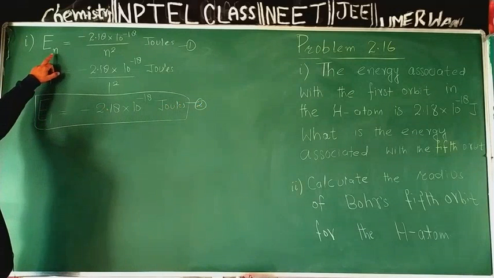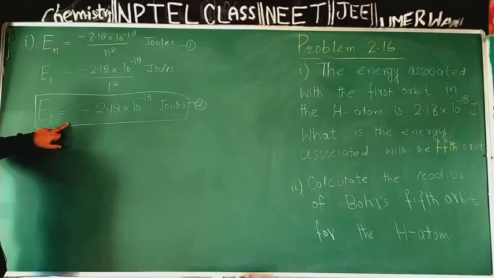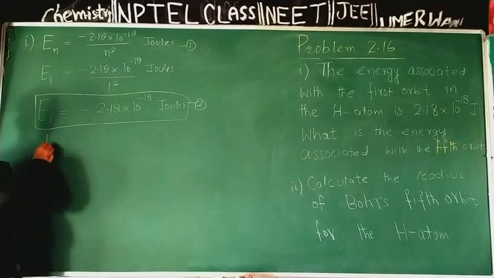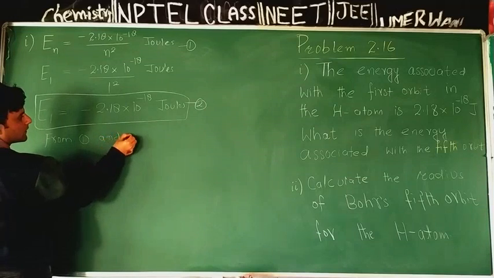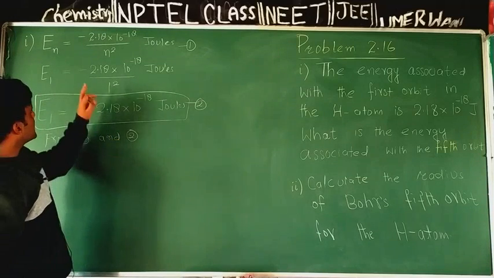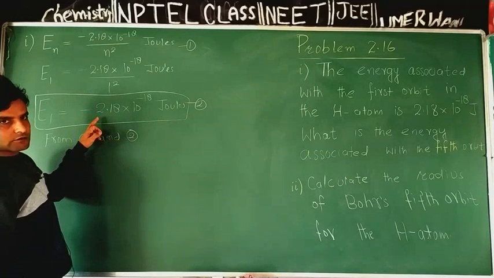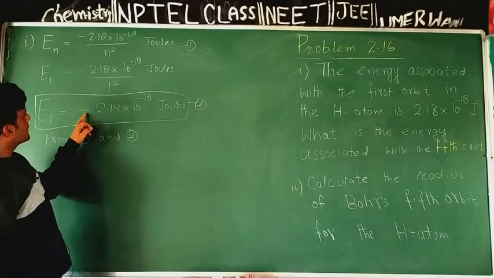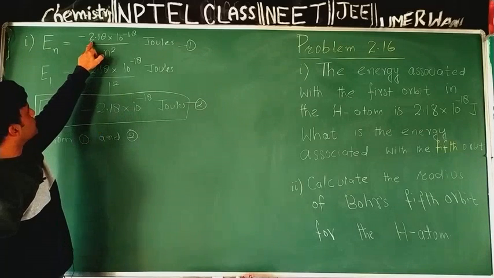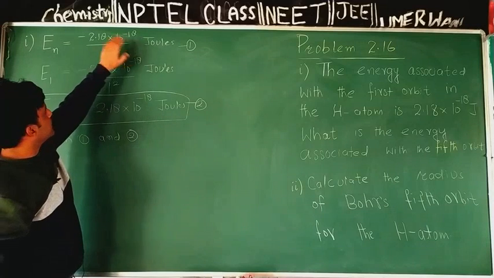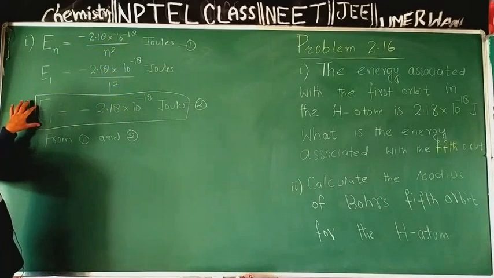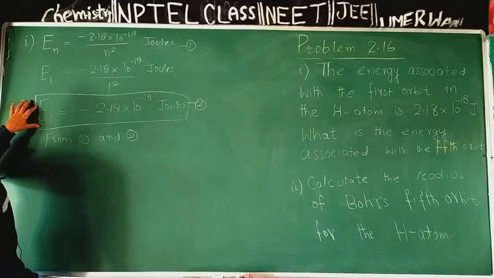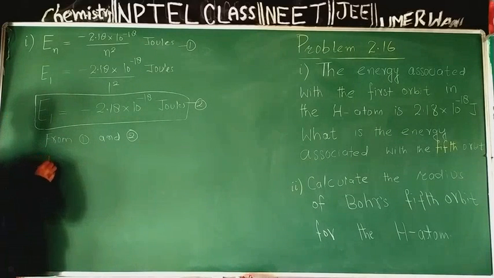Now I have equation 1 and equation 2. If I compare equation first and equation second, for this value, minus 2.18 into 10 raised to power minus 18 joules in equation first, I can substitute E1, because this is the energy of the first permitted orbit of hydrogen atom.